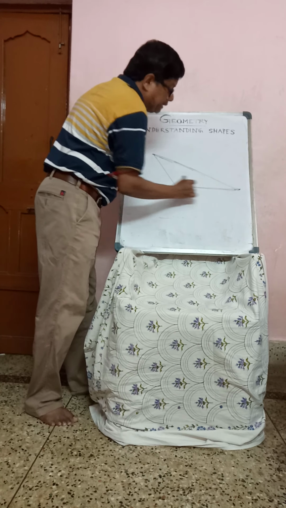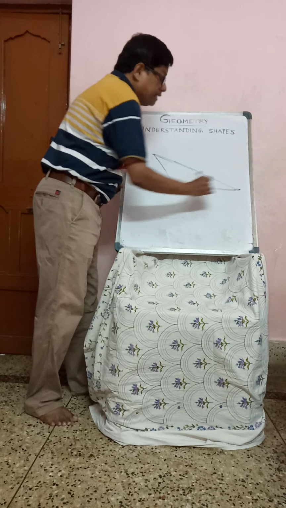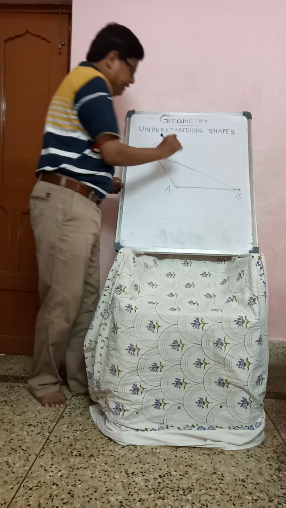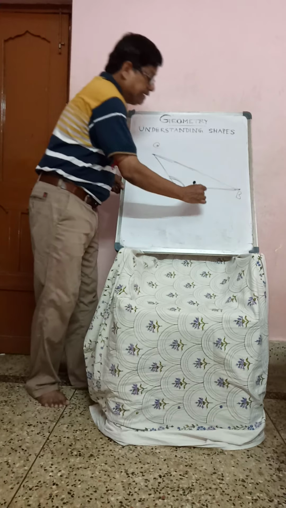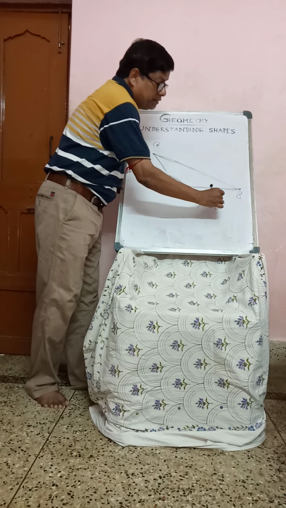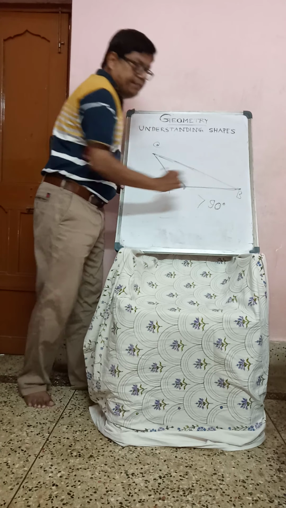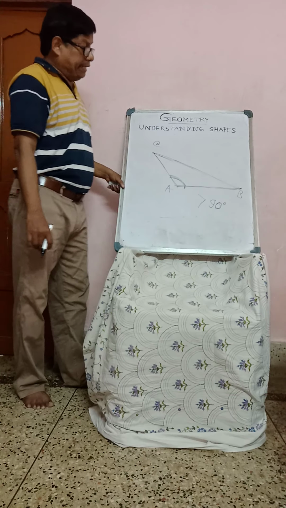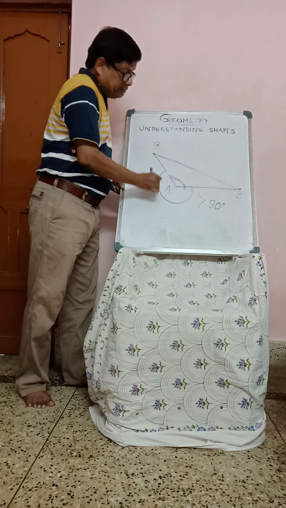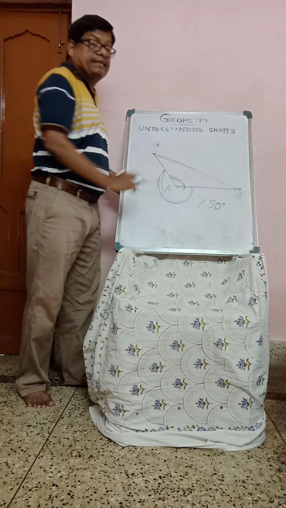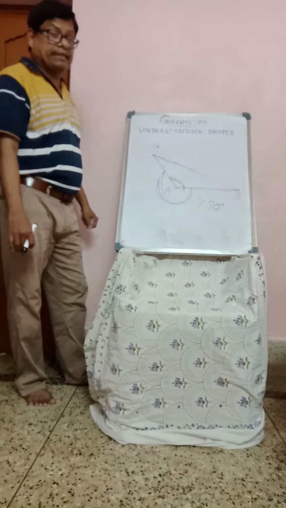If the figure is drawn like that, A, B, C, this angle is greater than 90 degrees. And this other angle is the reflex angle.